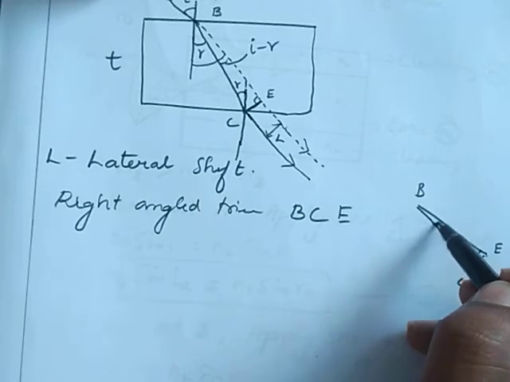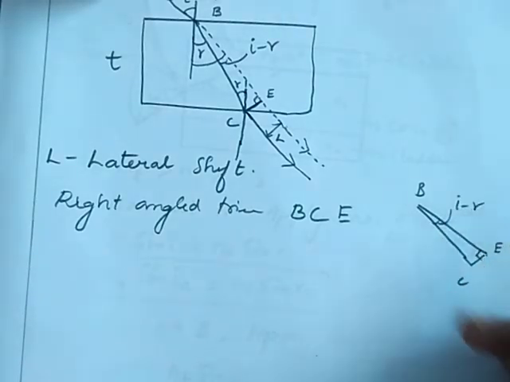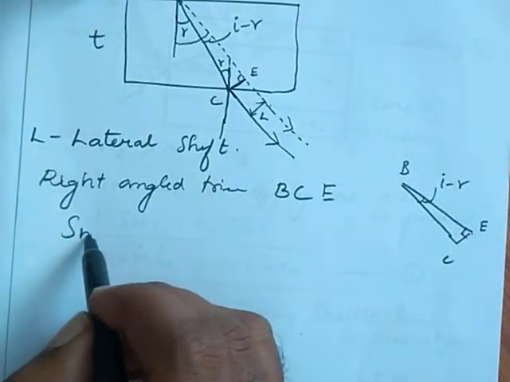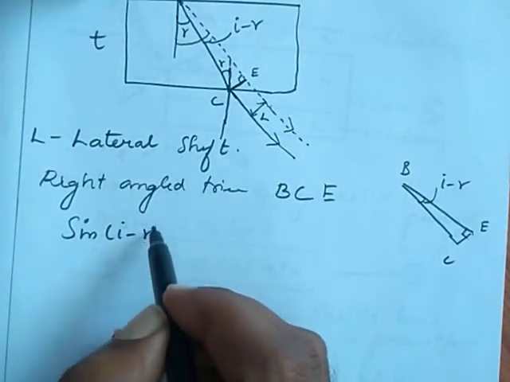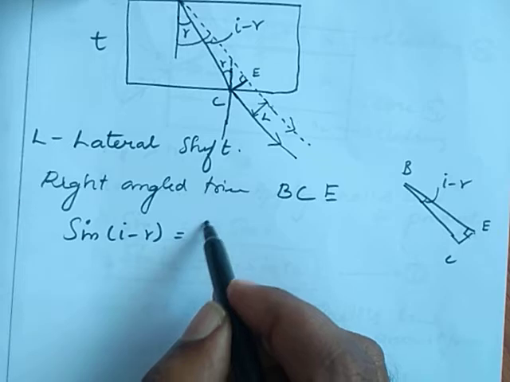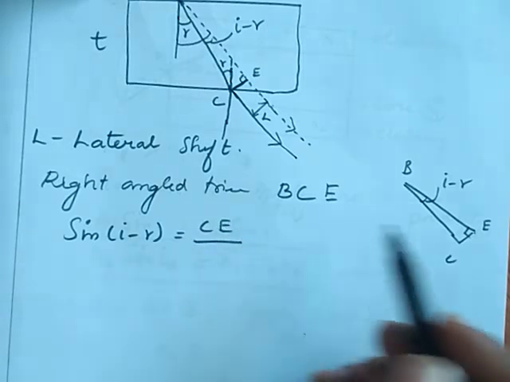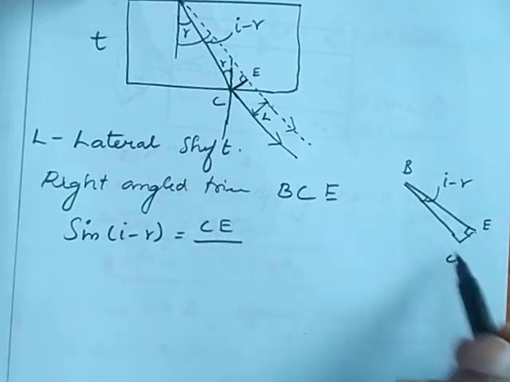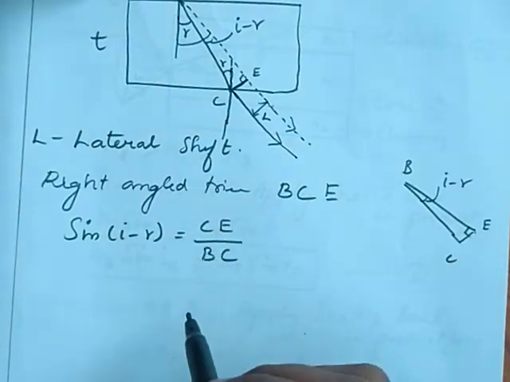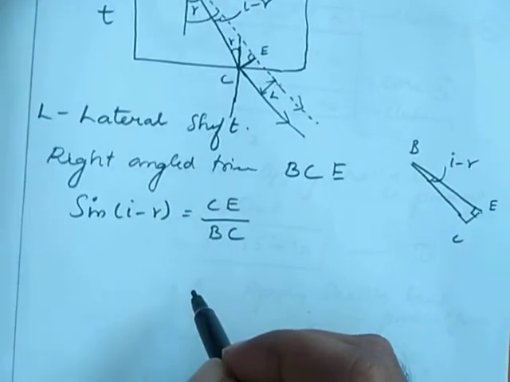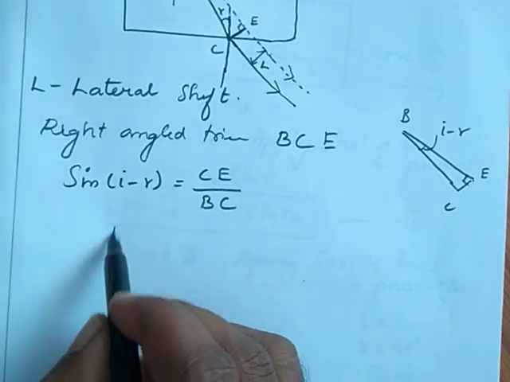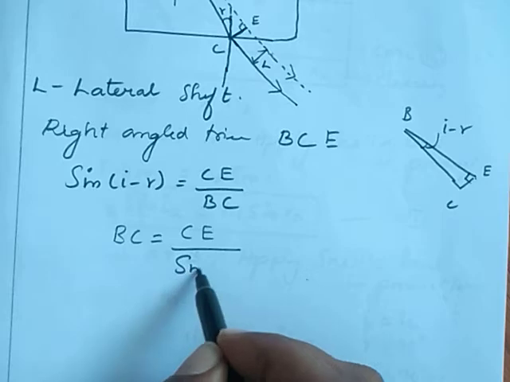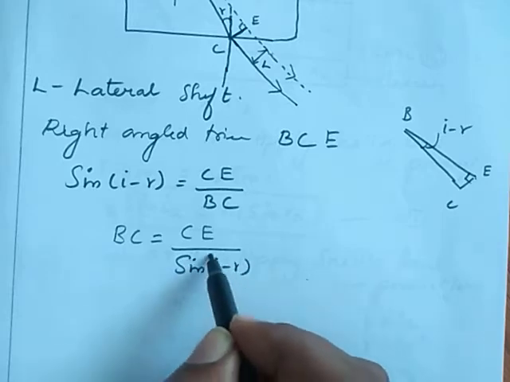Here this angle is I minus R. For this triangle I consider sin theta. Sin of I minus r, sin theta is equal to opposite side, that is CE, by hypotenuse. Here hypotenuse is BC. Then next we can write BC is equal to CE by sin I minus r.